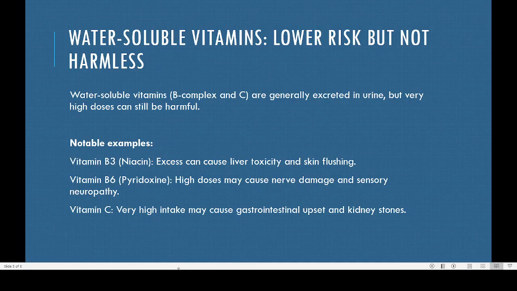Then B6, it is known as a pyridoxine, and high doses may cause nerve damage and sensory neuropathy. Neuropathy means nerve damage. Damage to nerves is known as a neuropathy. Then similarly vitamin C, that can also cause gastrointestinal problems and kidney stones. So here also you can see too much of vitamin C is also harmful. So this is an idea regarding how different vitamins can interfere with our body and also creating problems for us.